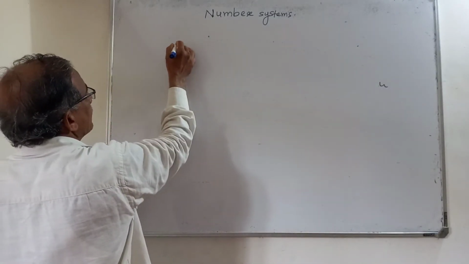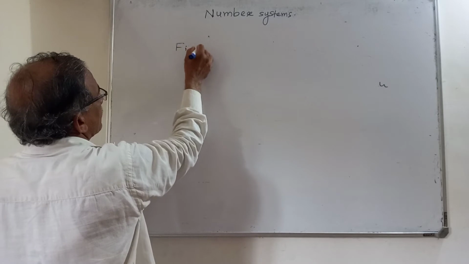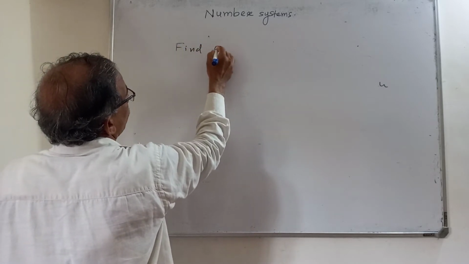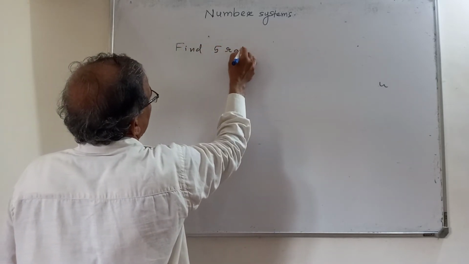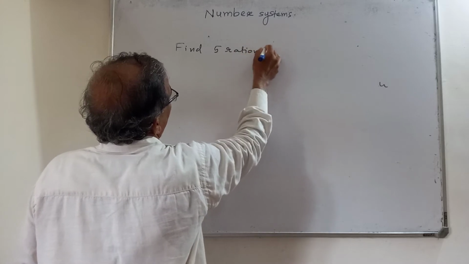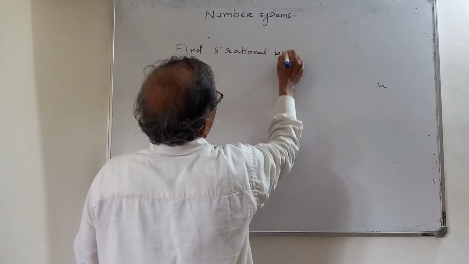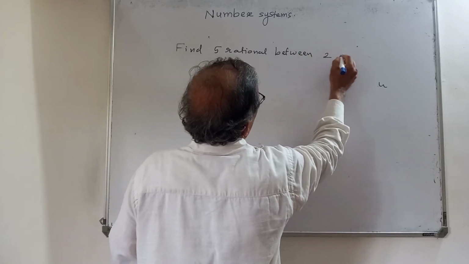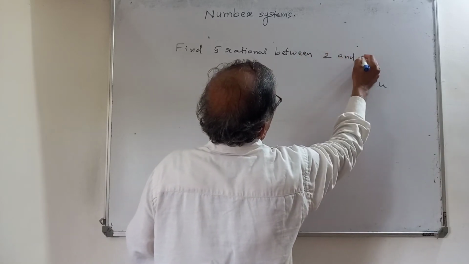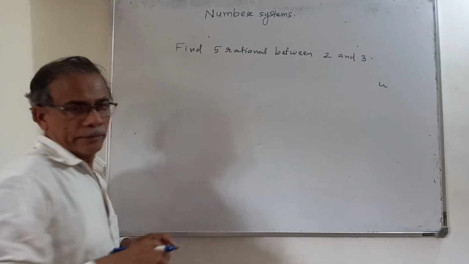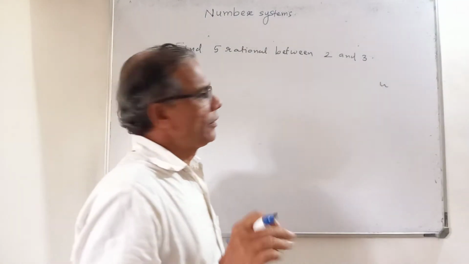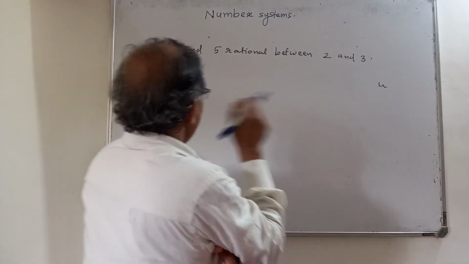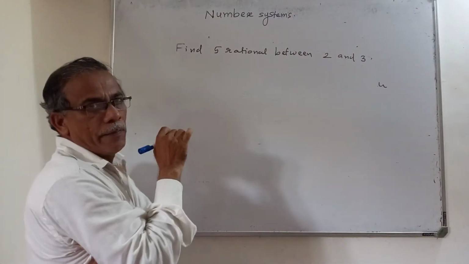Find 5 rational numbers between 2 and 3. Find 5 rational numbers between 2 and 3. Now see, rational means any number in the form numerator over denominator.